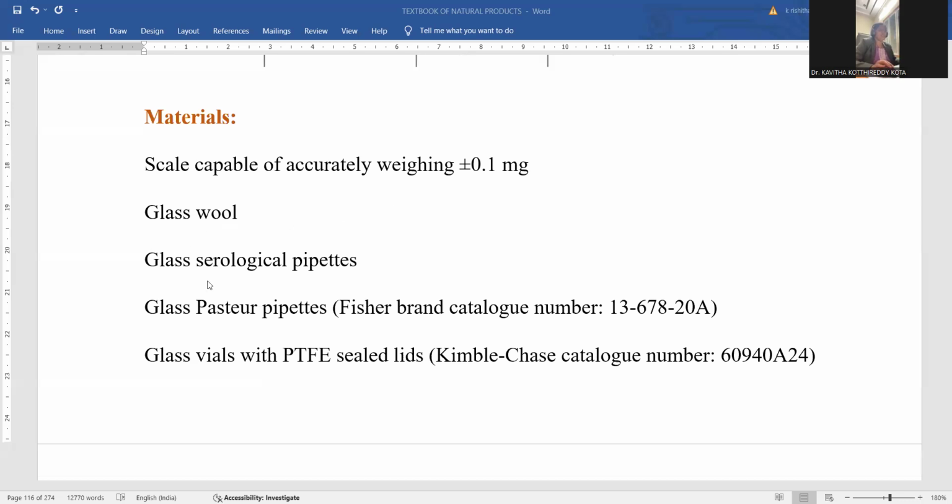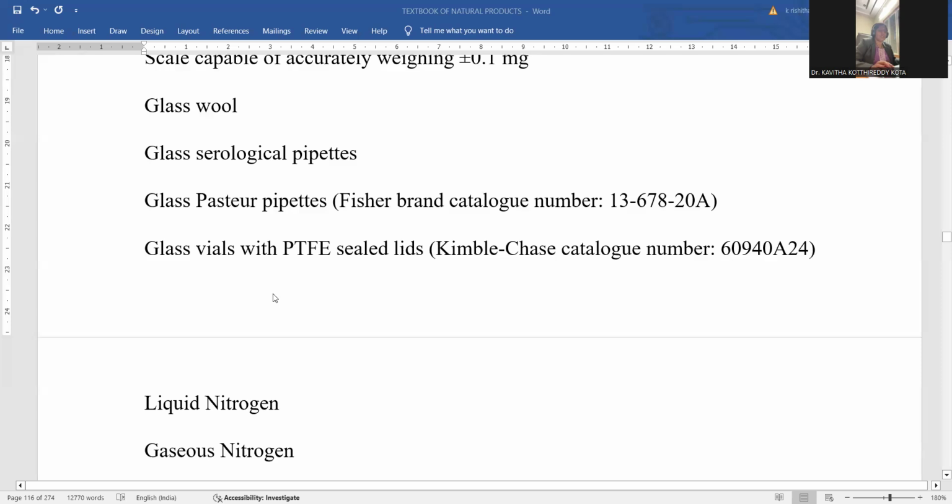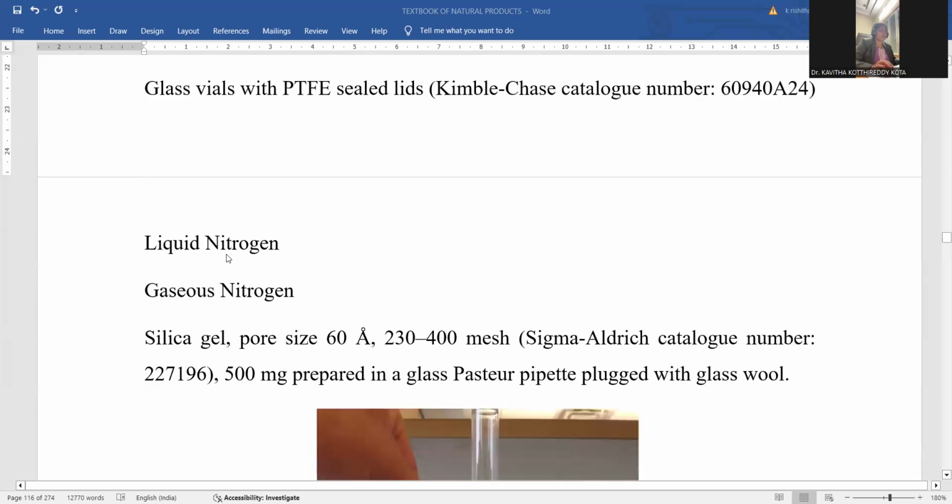Glass wool is another required component, and glass serological pipettes and glass Pasteur pipettes are also required. Glass vials are also important in order to extract these components. And reagents like liquid nitrogen and gaseous nitrogen are essential.